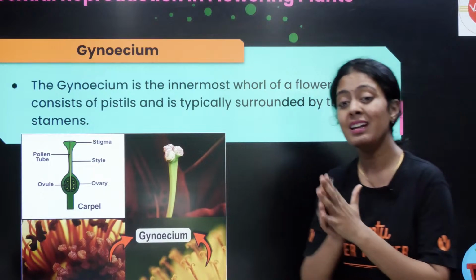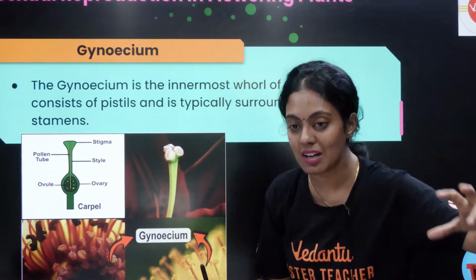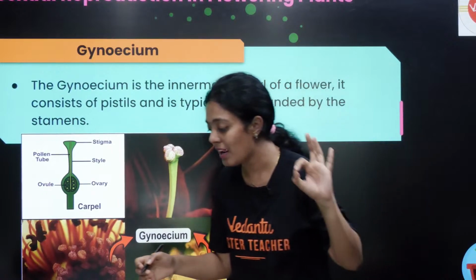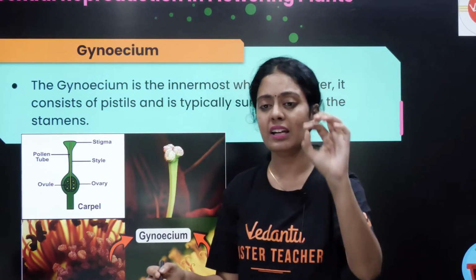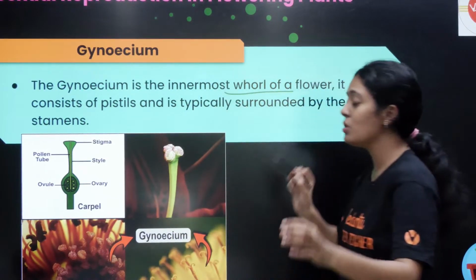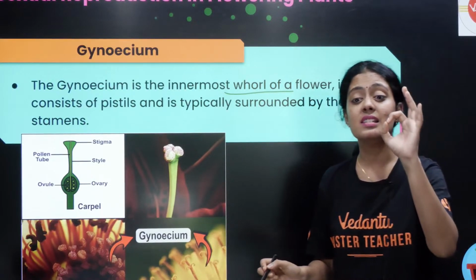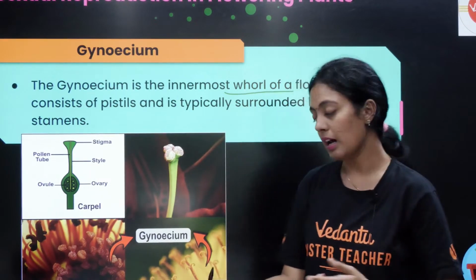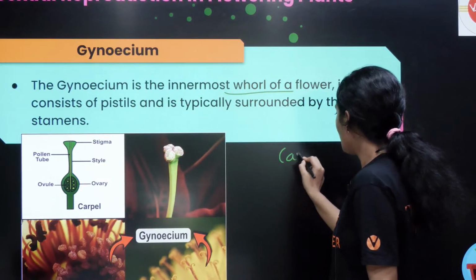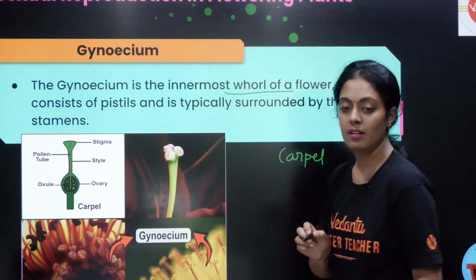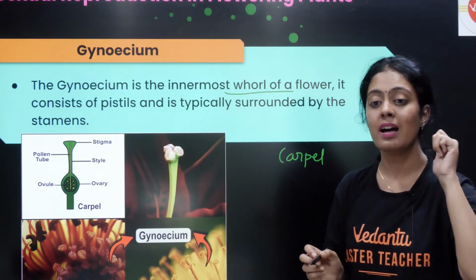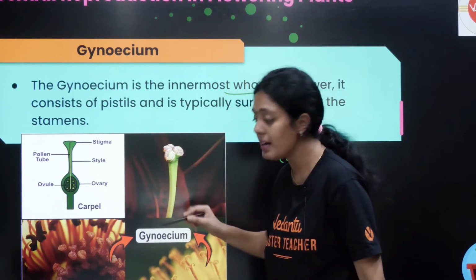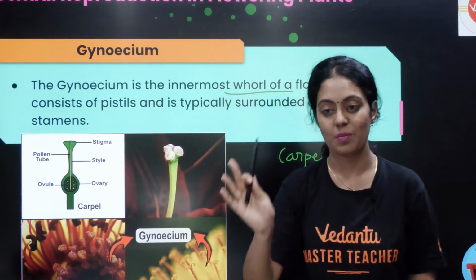Now what we are going to see is the gynoecium. Did everyone understand the androecium and microsporogenesis? Now let's go to the gynoecium. It is the innermost whorl. It consists of the pistil. There may be one pistil or more than one pistil. We also call the pistil a carpel. What do we call it, students? Carpel. And you can see the gynoecium is surrounded by your androecium, or your stamens.